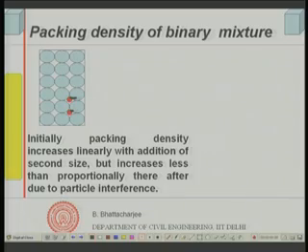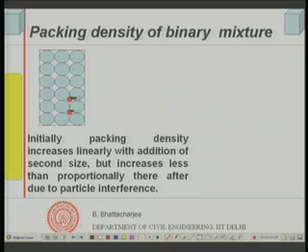But a time will come that the original packing of the large size aggregate will be disturbed. A time will come when the original packing of those large size particles would be disturbed, and that is the time they would get separated further, because these fine particles have come and they are trying to occupy the space within that. So, this is called particle interference. So, the rate at which the voids were reducing will now diminish.